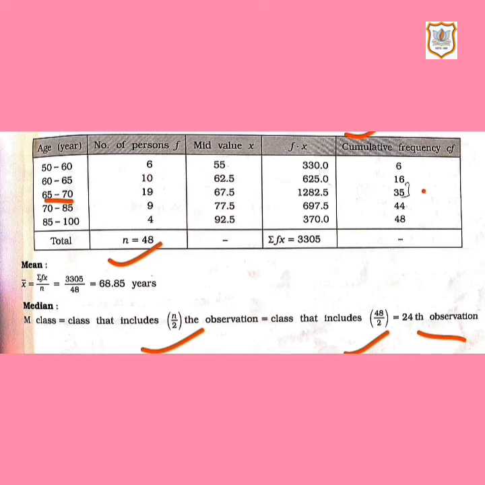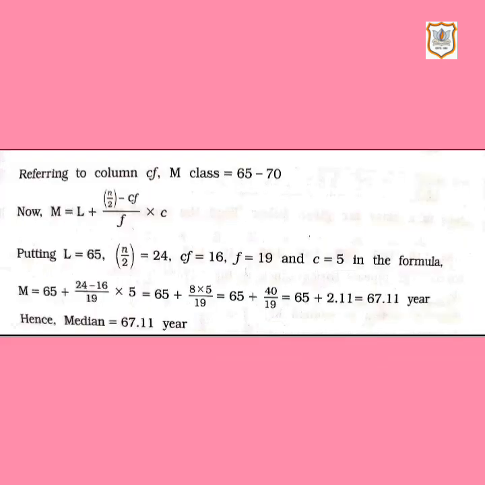So looking at this class, your lower boundary point L will be 65. Your n by 2 is 48 by 2, the 24th observation. Your Cf will be that of the class preceding, that is 16. And frequency will be in front of that class, that is 19. And class length will be 5, as the difference between 65 and 70 is 5. So let's put the values and solve the sum.